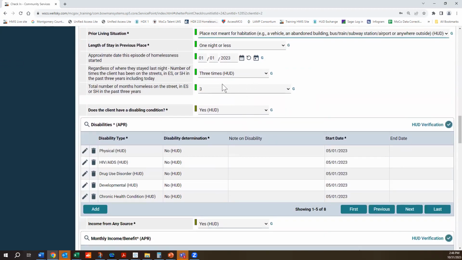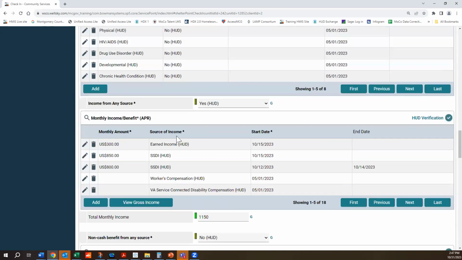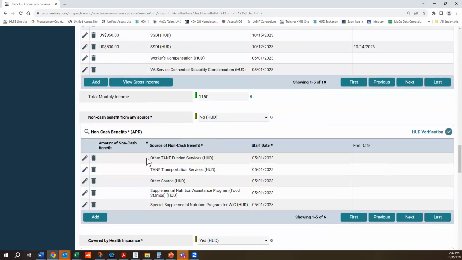And make sure everything is up to date, because remember, you were doing an intake when the client comes in. So even if there was a provider that the client was working with prior to coming to your program, you still have to treat the client as if this is their first time entering the system and ask all the questions on your intake sheet, and then enter those questions and answers into here. Okay. All right. So none of these changed.